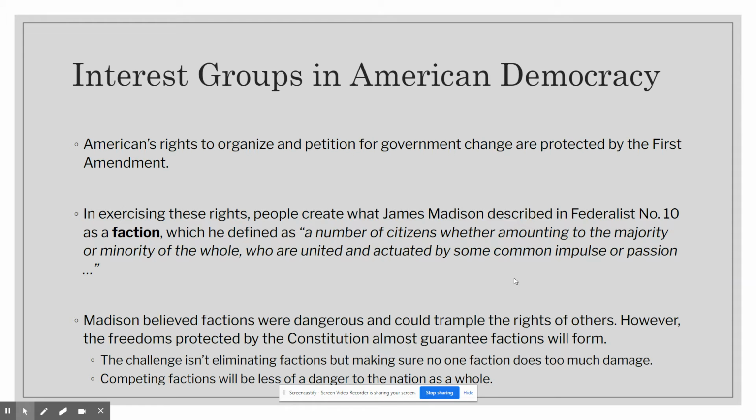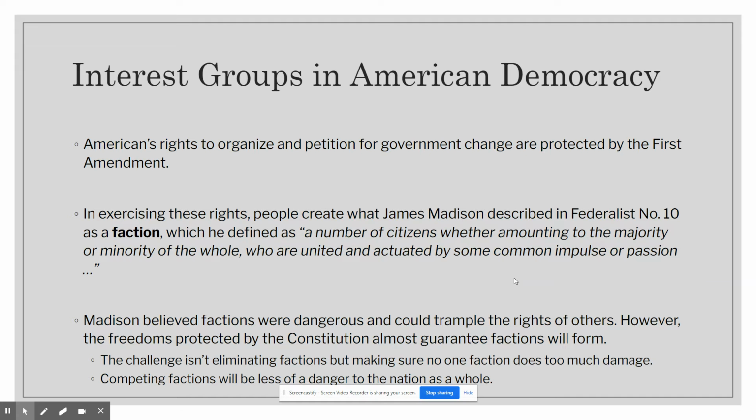So, there are lots of different types of interest groups that include groups about economics, group welfare, professional membership, single issues, areas of public concern. So tons and tons of different types of interest groups, and we'll get into that in our next lesson. But Madison believed that factions could be dangerous because they could trample on the rights of others. However, the freedoms that are protected by the Constitution almost guarantee that factions will form.